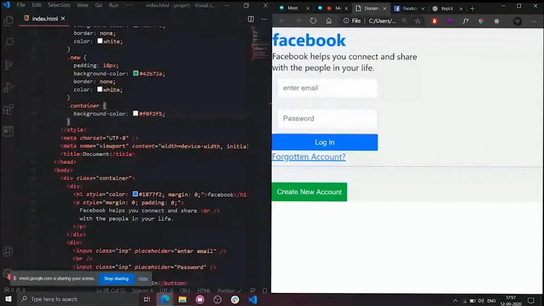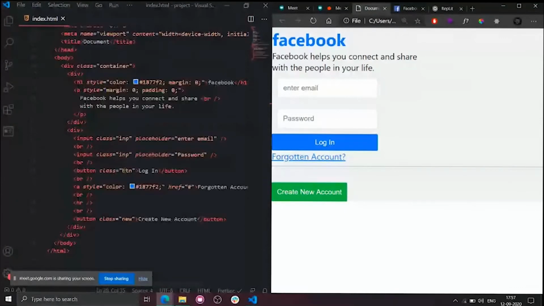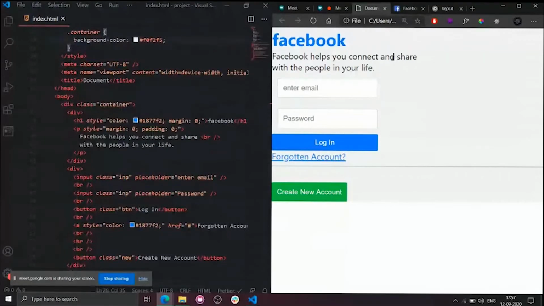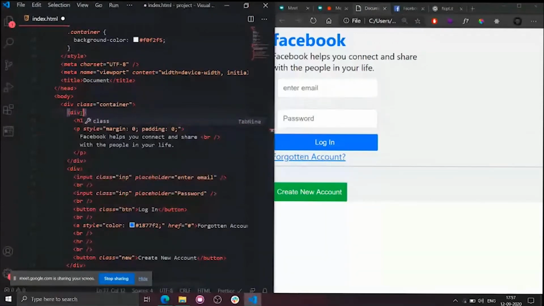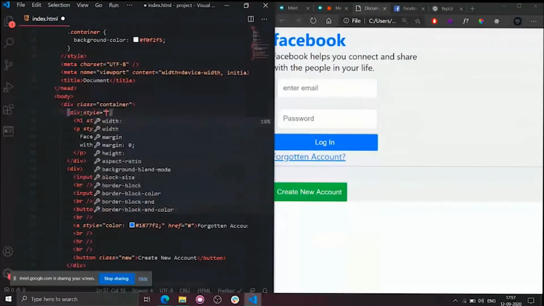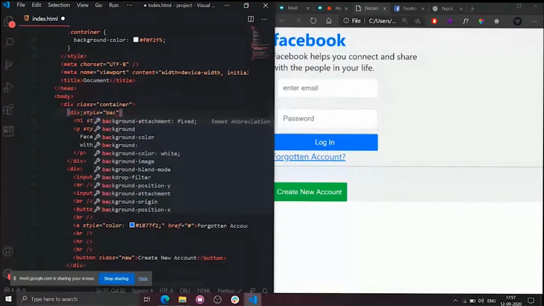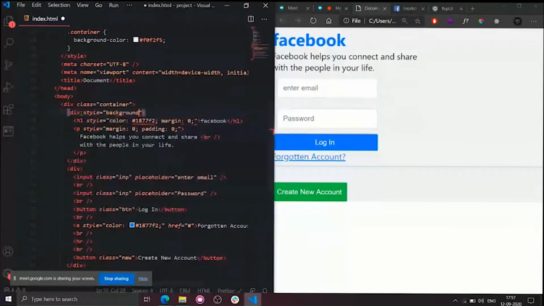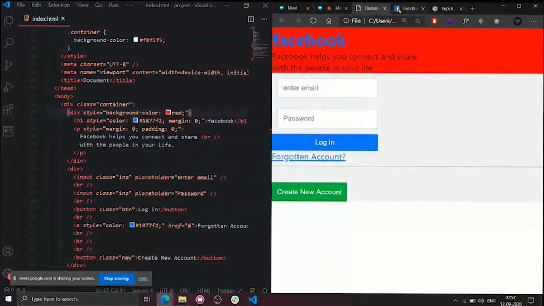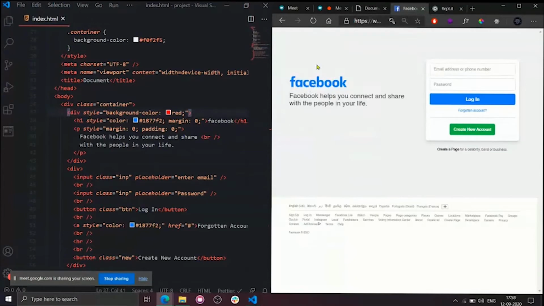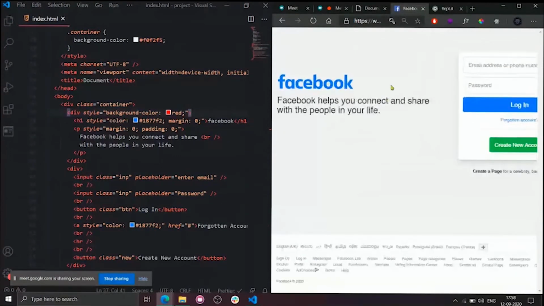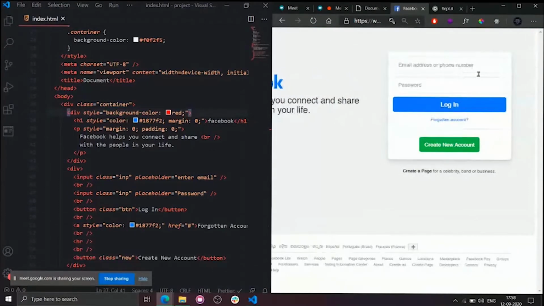Now, to give you a better understanding between the left and right, I will change these colors. For the left part, I will give a color just for your understanding. So style equals background color equal to red. So this is the left part. Remember, I'm telling this section as the left section. So these two texts are called the left section, and this entire one is called the right section.